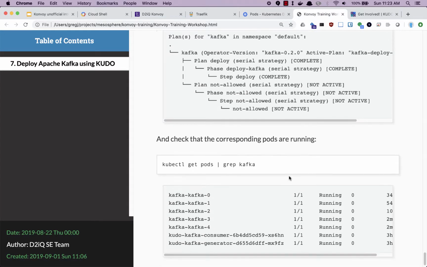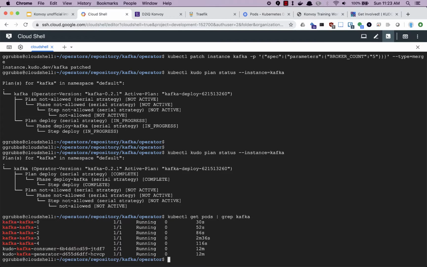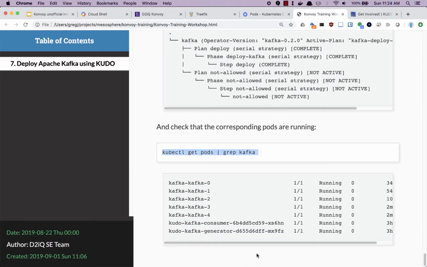We want to see all the pods running. We go back and take a look at the pods, looking at Kafka pods. We have now 5 Kafka brokers. And that's the end of the KUDO section. Next is a module involving this very short one, just scaling the cluster up to another node. And after that, we've got the monitoring, including the monitoring of this system that we just installed with Kafka.